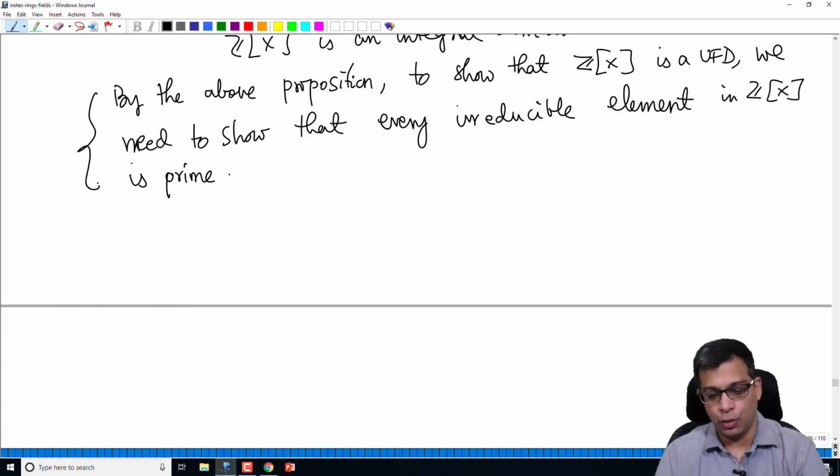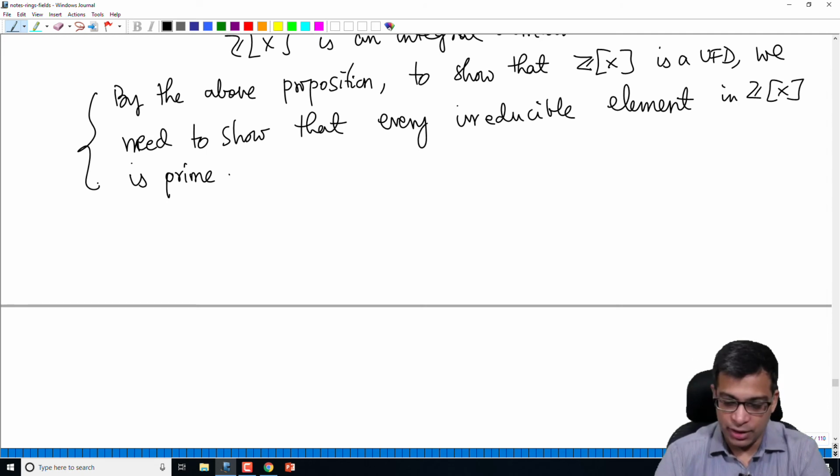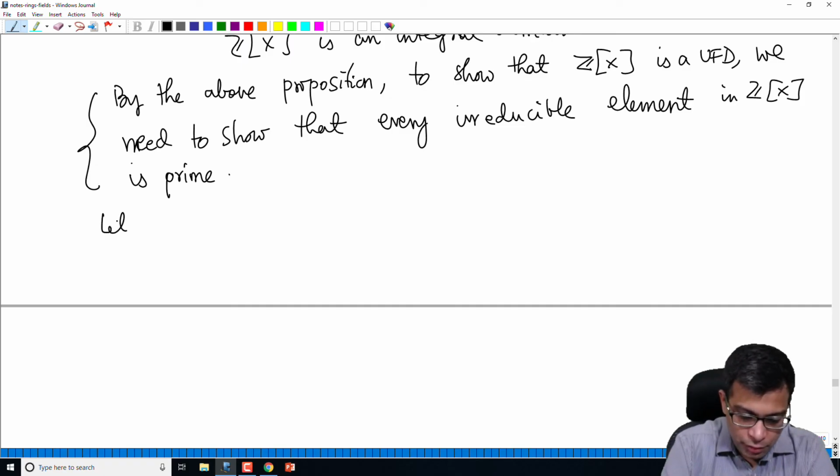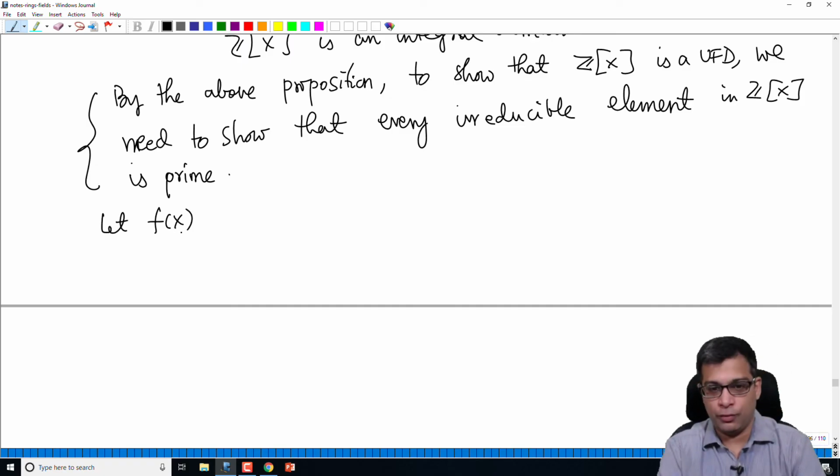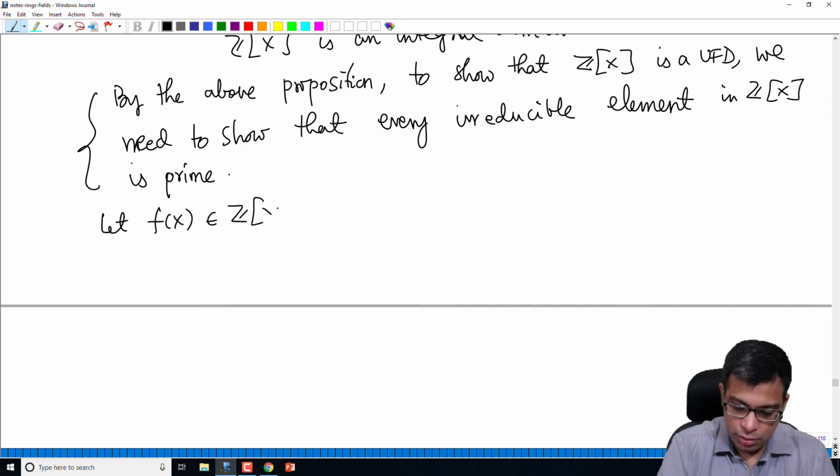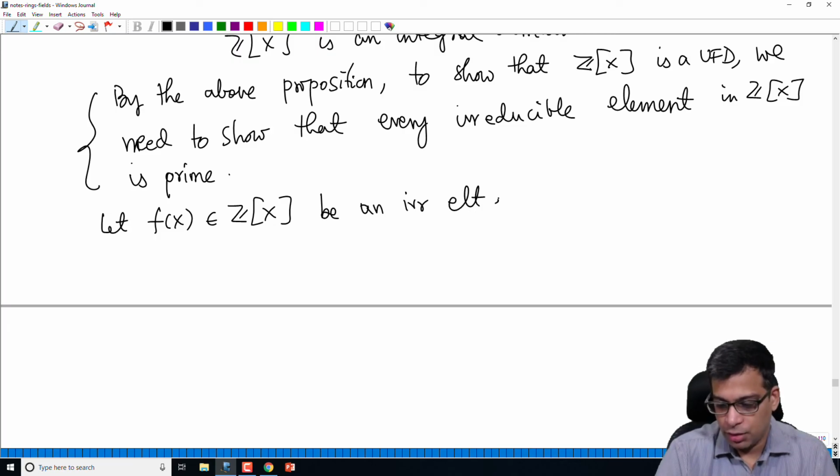So this is what we will do. There are two kinds of irreducible elements in Z[x]. One is prime numbers, 2, 5, 3, 7, 11 and so on. We want to show that those are prime, which is the easy part. Every irreducible integer is actually a prime integer. The other thing is, I am going to give you a preview of what we want to do. So let's say this is an irreducible element. What is an irreducible element?